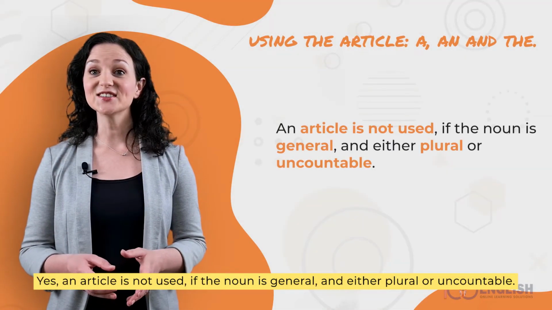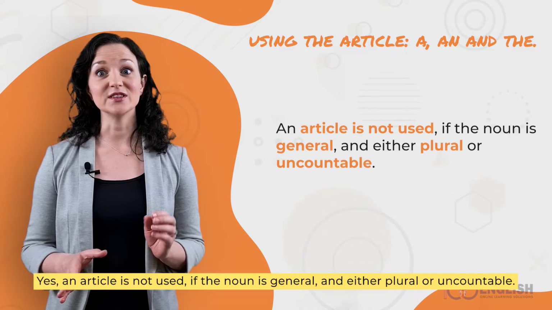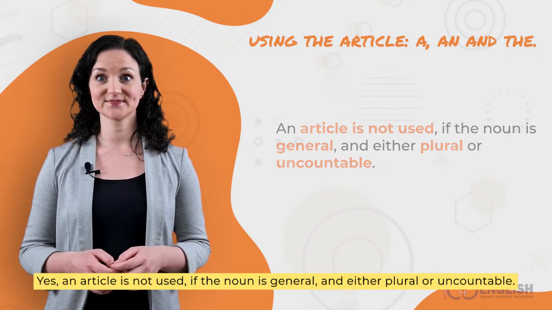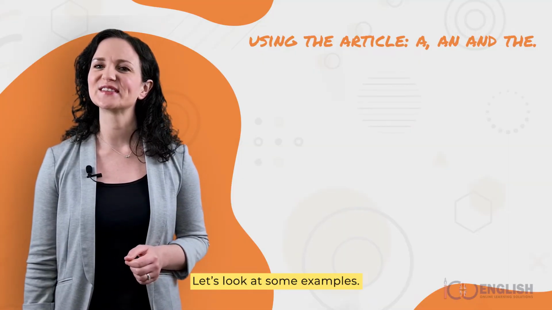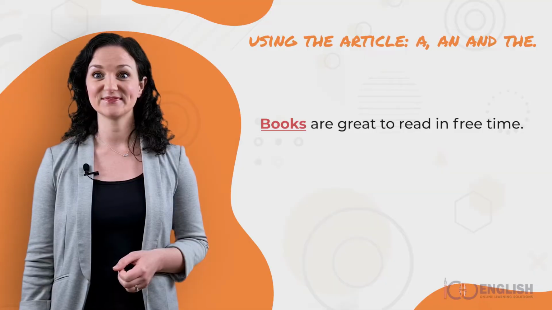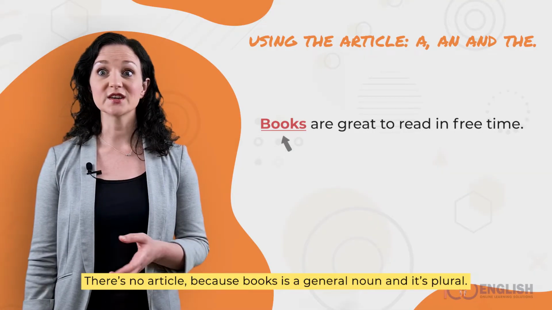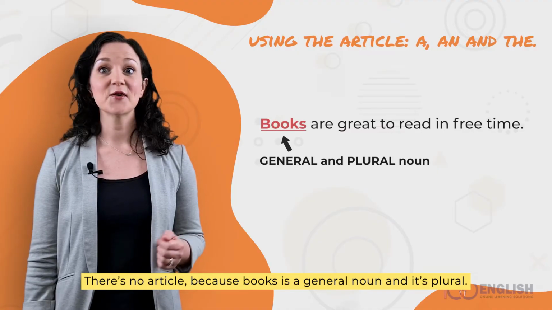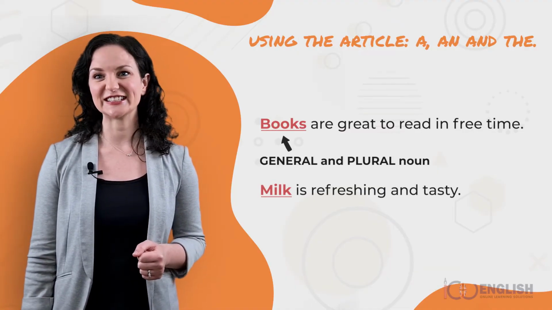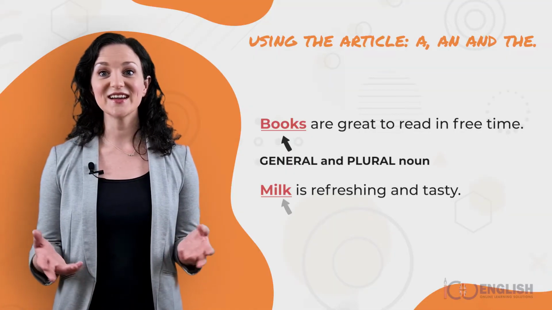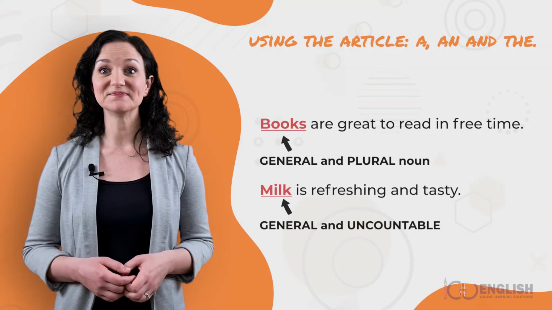Yes, an article is not used if the noun is general and either plural or uncountable. Let's look at some examples. Books are great to read in free time. There's no article because books is a general noun and it's plural. Milk is refreshing and tasty. There's no article because milk is general and uncountable.